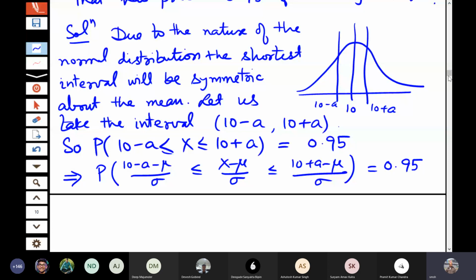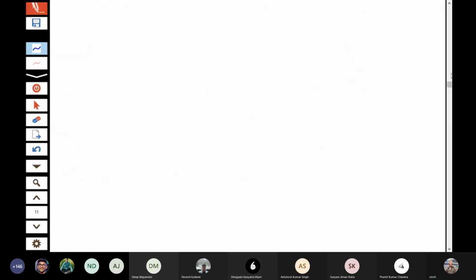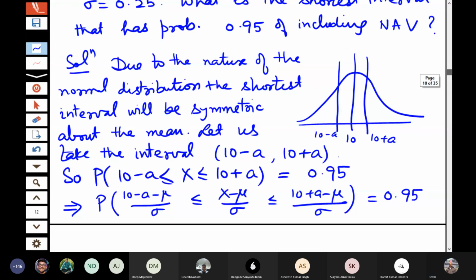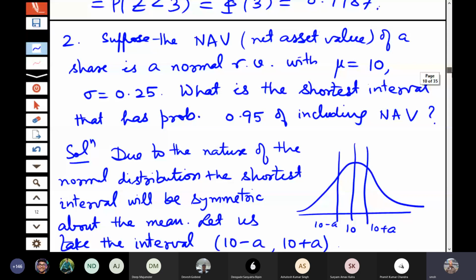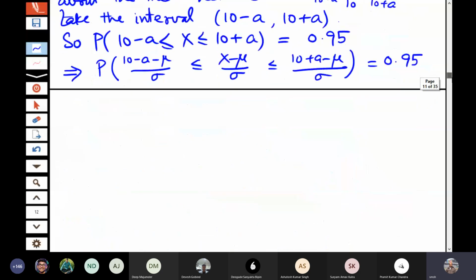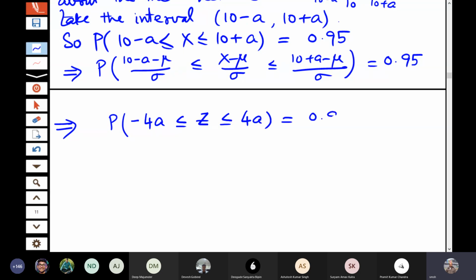Here mu is 10 and sigma is 0.25, so substituting, the 10 cancels out and we get the probability that minus 4a is less than or equal to z less than or equal to 4a is equal to 0.95.